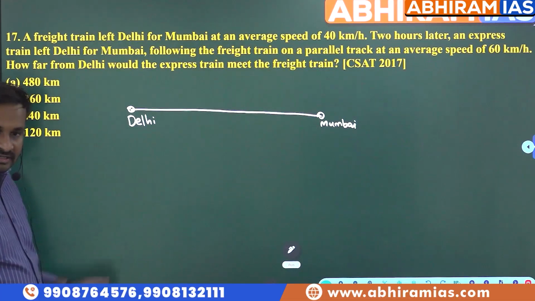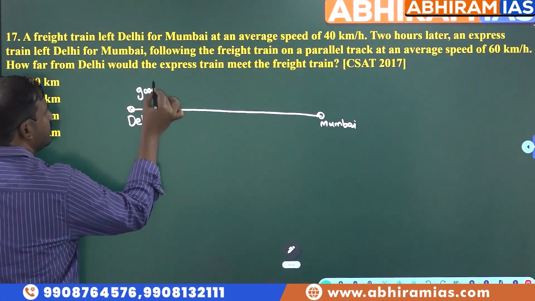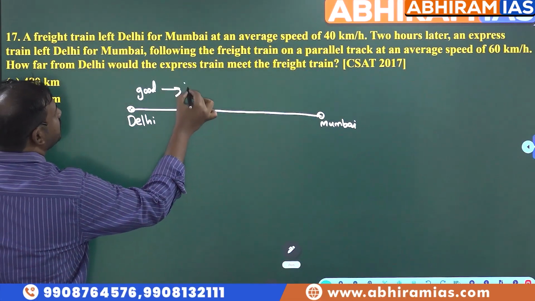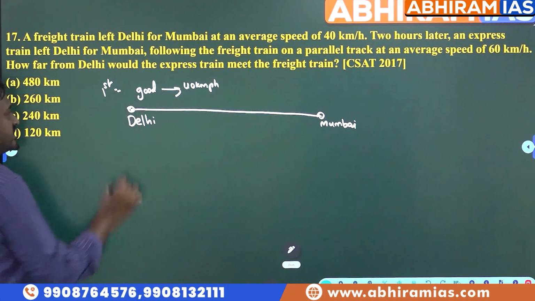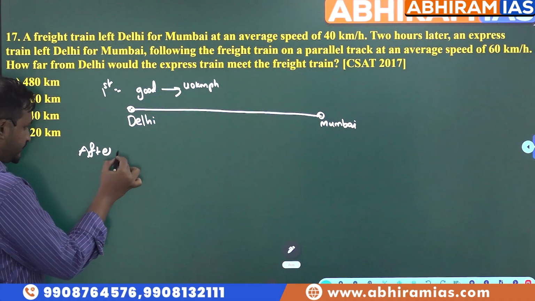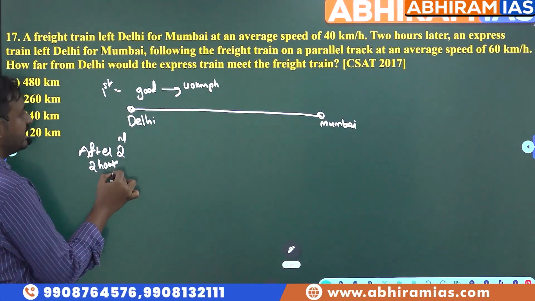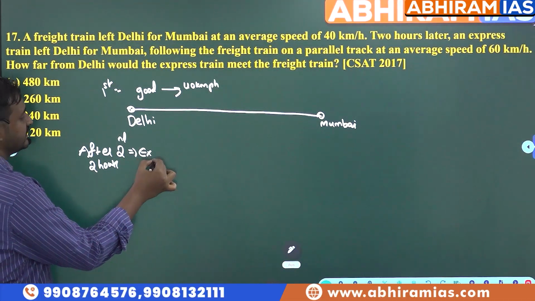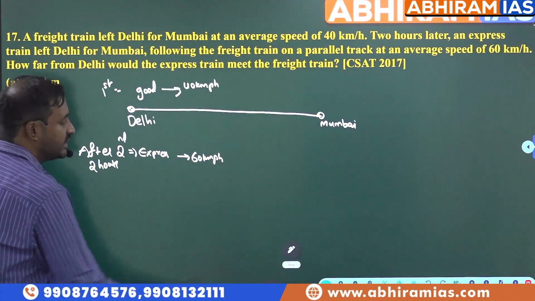First, which train went? First the freight train, that is, a goods train. Freight train is nothing but a goods train. It went with a speed of 40 kilometers per hour. Then 2 hours later, our second train left, an express train moving with a speed of 60 kilometers per hour.